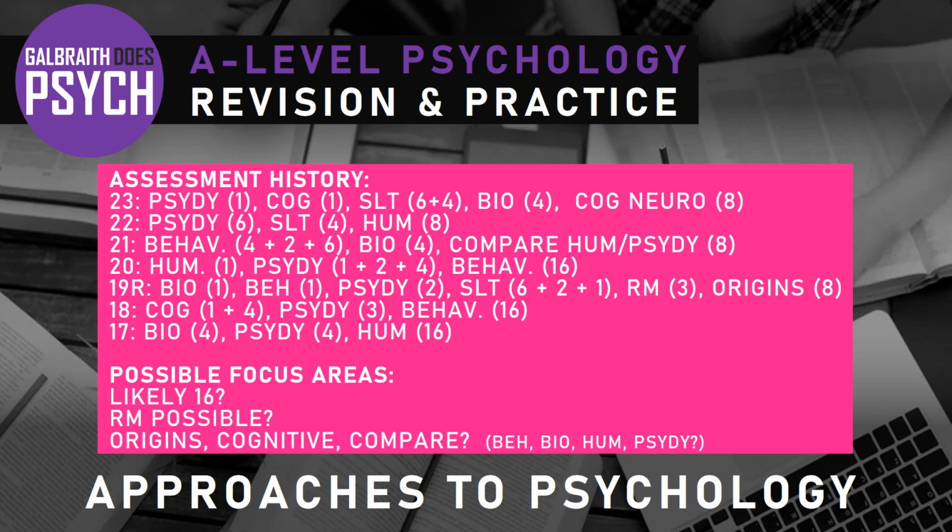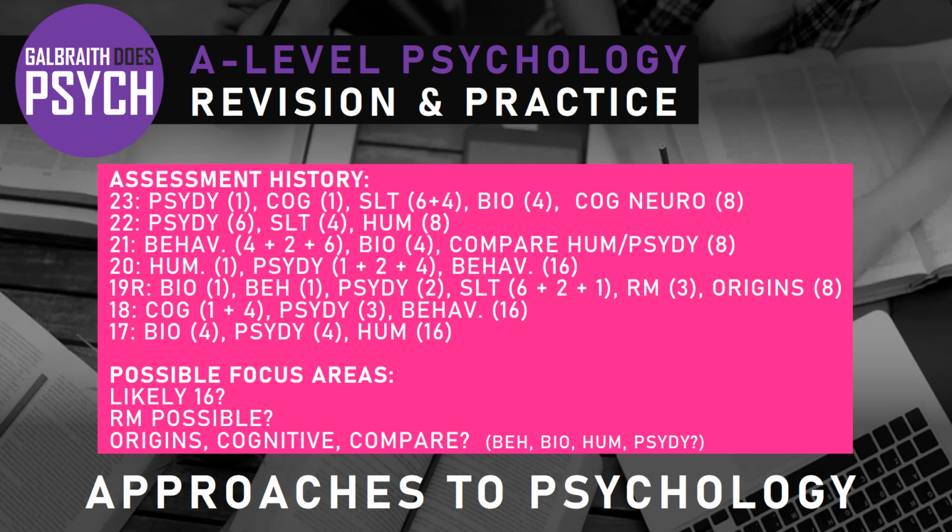But behaviourism. We've had a couple of essays in the past, but not much of it really recently. Nothing on the last couple of years, so maybe something there. Biological. We had a 4 marker last year. We had a 4 marker in 21. But never been an essay, so maybe something small in there. Maybe an evaluation question. Maybe an essay. Maybe compare it with something else. What about if it was a 16 marker? Discuss the cognitive approach. You must refer or compare to the biological approach. Something like that. Maybe.